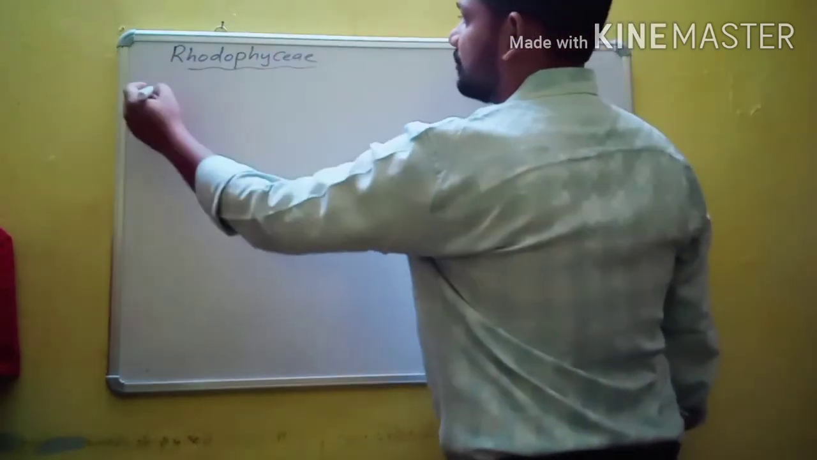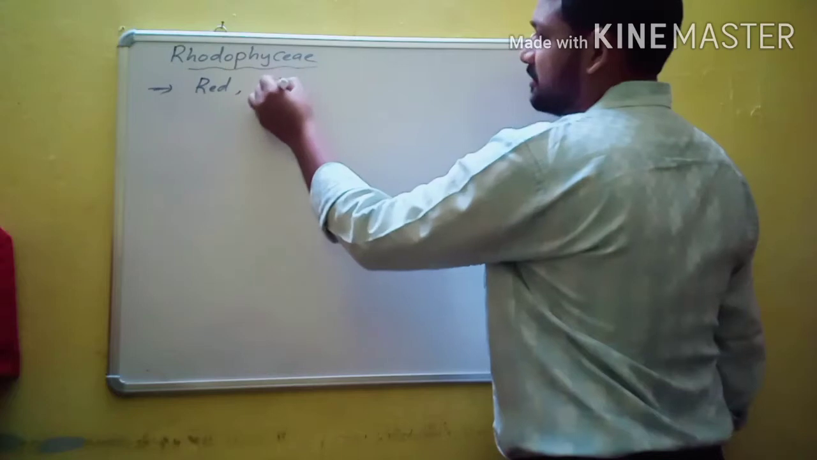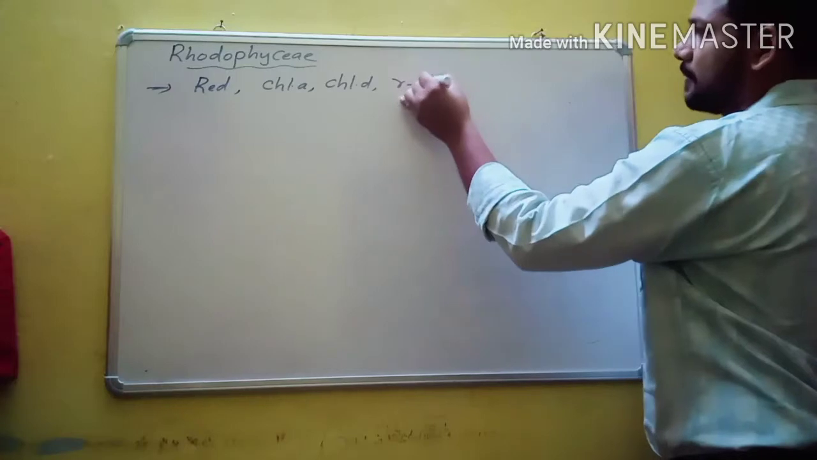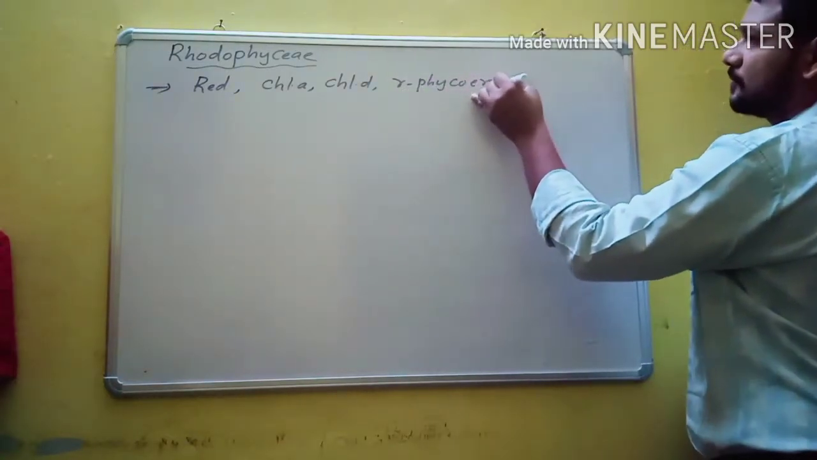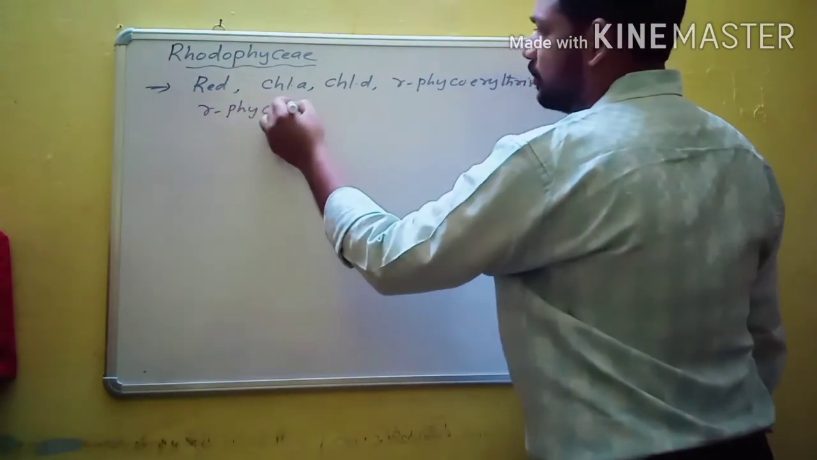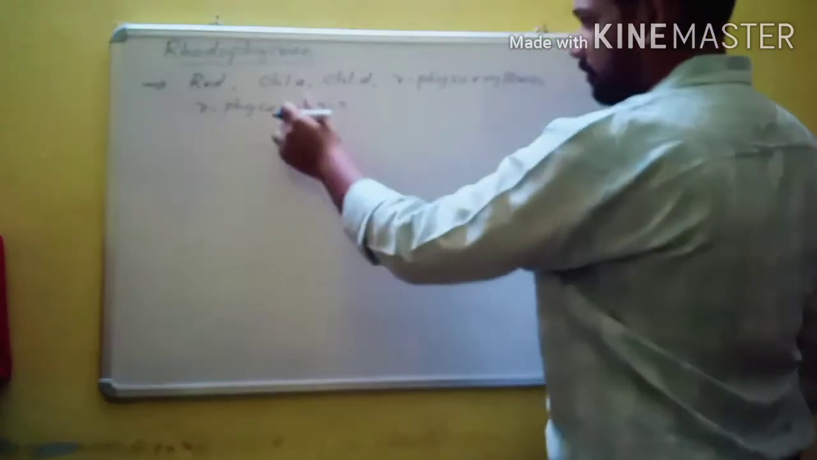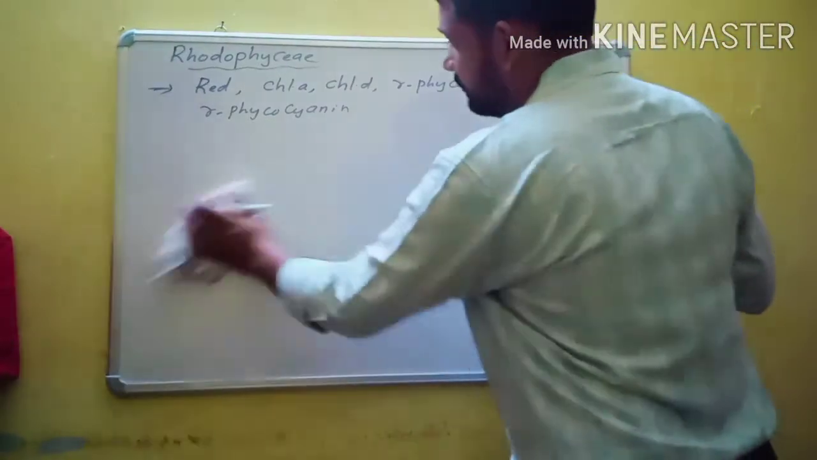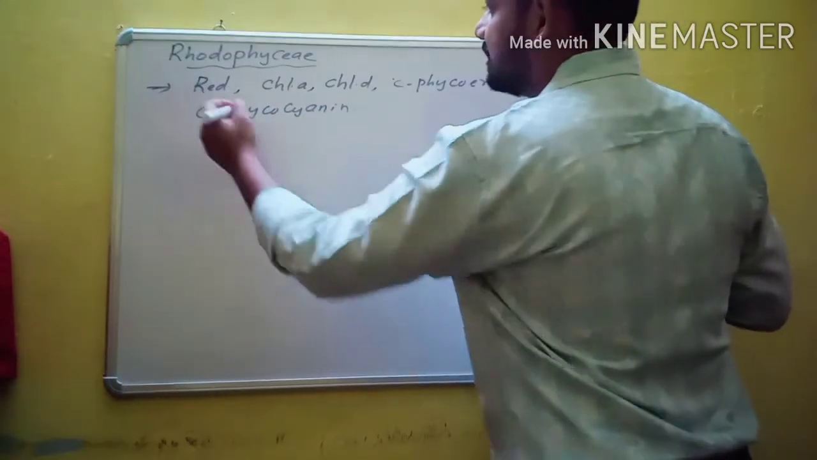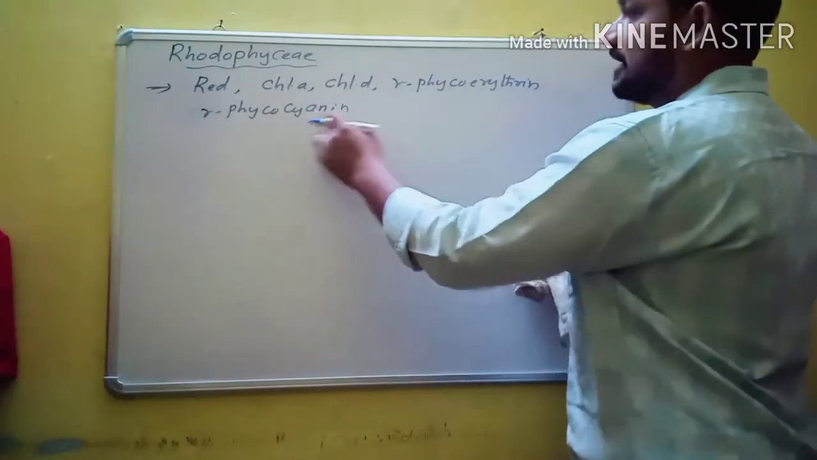The members of Rhodophyceae are commonly known as red algae. The photosynthetic pigments are chlorophyll A, chlorophyll D, R-phycoerythrin, and R-phycocyanin. Phycoerythrin and phycocyanin are pigments of both Rhodophyceae and cyanobacteria. If it is cyanobacteria, it is C-phycoerythrin and C-phycocyanin. If it is red algae, then it is R-phycoerythrin and R-phycocyanin.